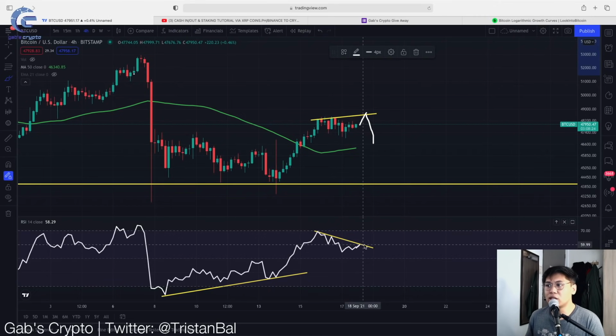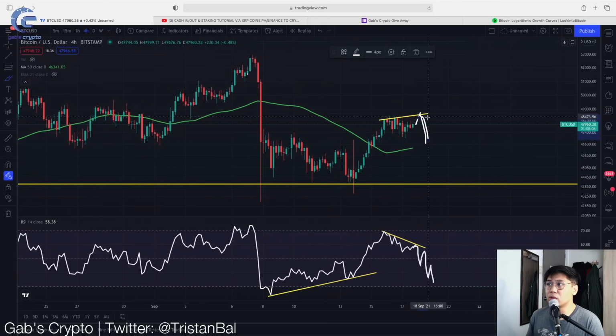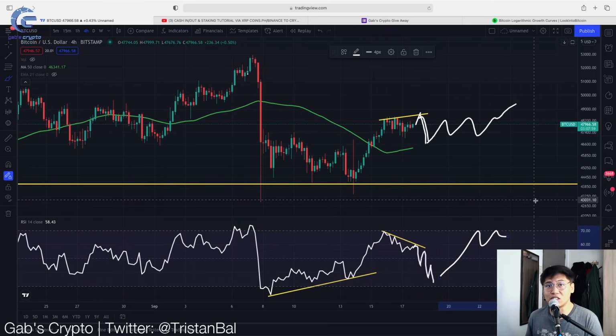But yeah, traditionally, a bearish divergence is a signal for a trend reversal to the downside. So possible na mag-decline tayo dito for the Bitcoin price and more likely ma-reset yung ating indicators one last time before we head to the upside. So in that case, if we are going to see this somewhat of a dump or mag-crash to the downside, then we could more likely continue this consolidation na nagko-confluence sa ating analysis earlier.